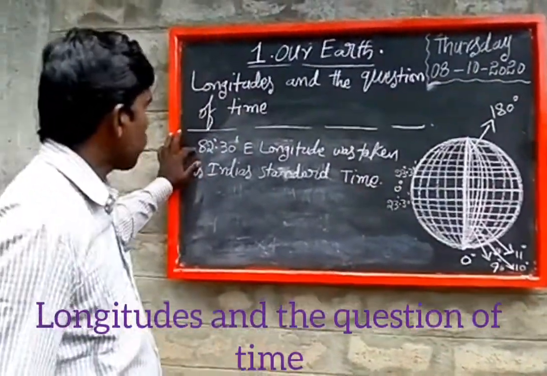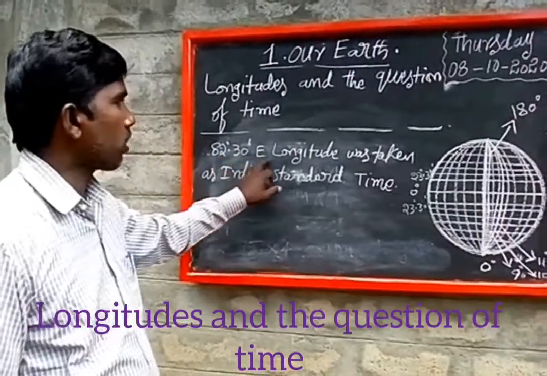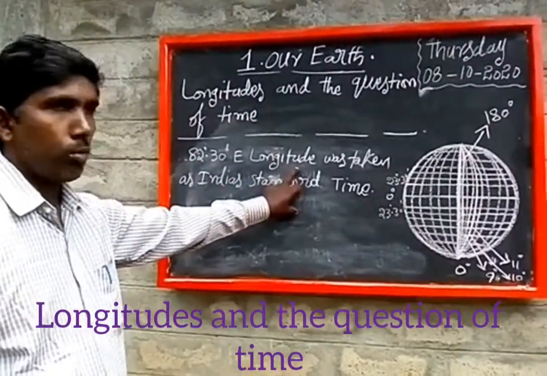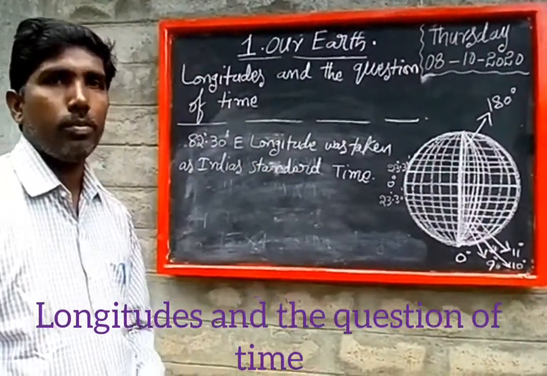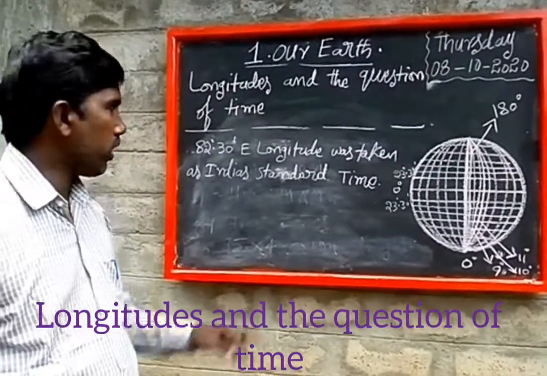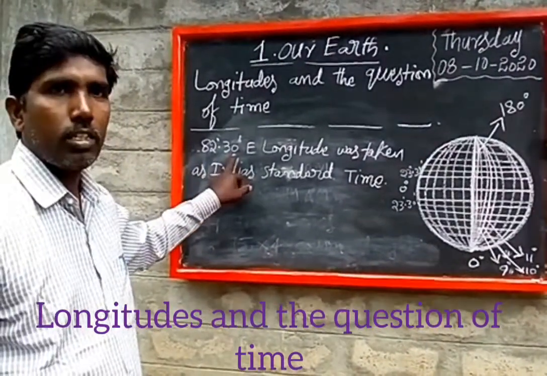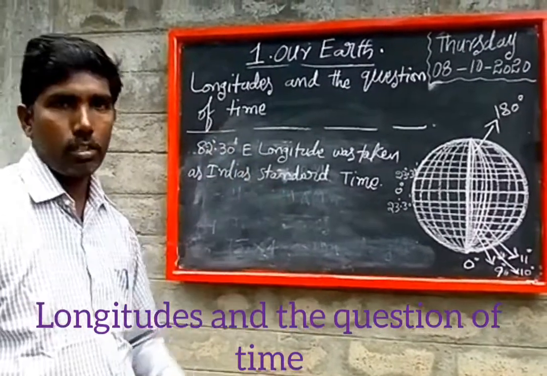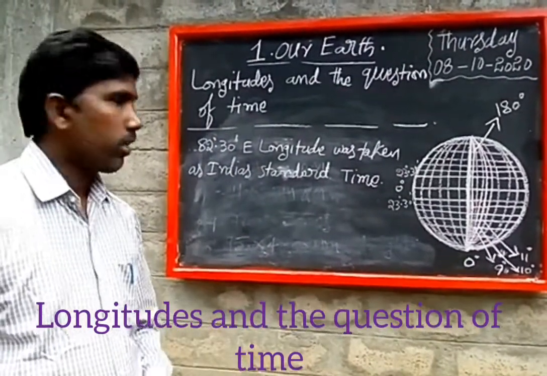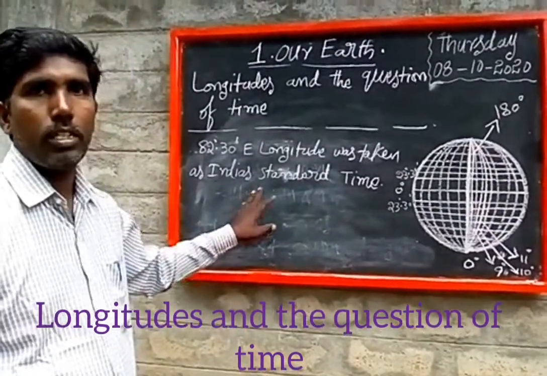It passes through the middle of the country. That's why India chose 82 degrees 30 minutes eastern longitude. This is the time zone of India.